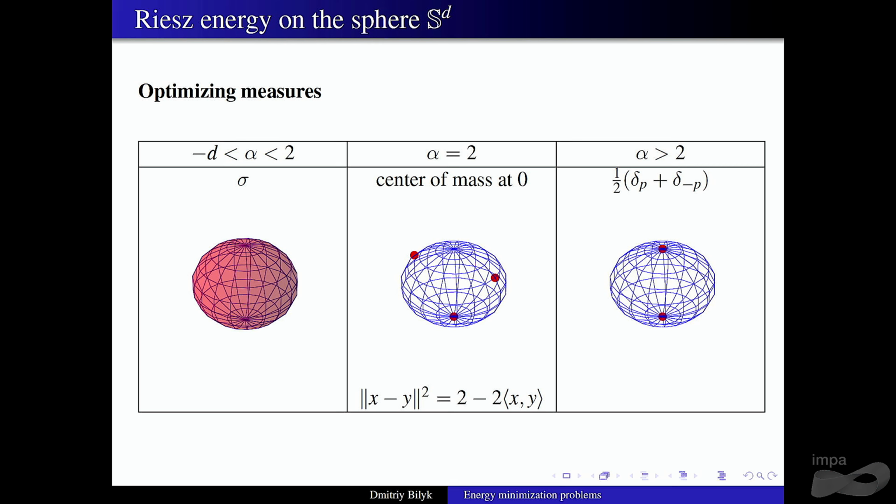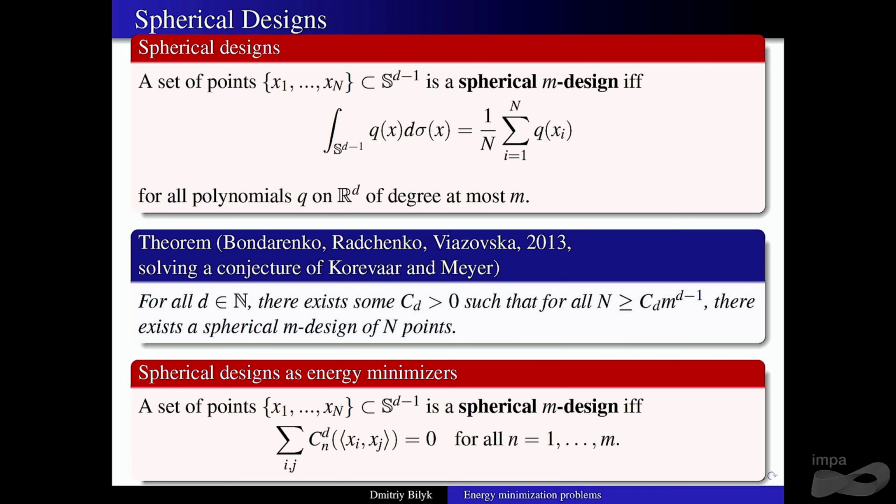Okay. Right. But back to these examples, the main takeaway is that it's not just about the repulsion. It's not only about the local behavior of the kernel, because if you look at the geodesic distance and the Euclidean distance, they locally behave the same, right? Okay. All right. So here we saw quite a few examples already where you get discrete minimizers. I want to talk about some others.